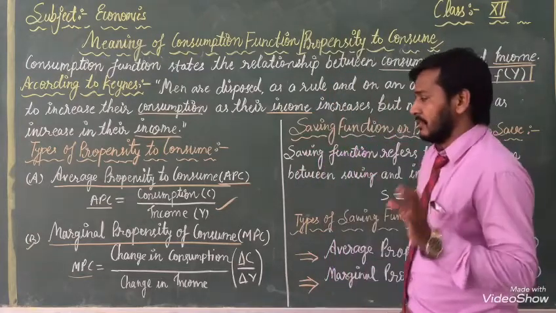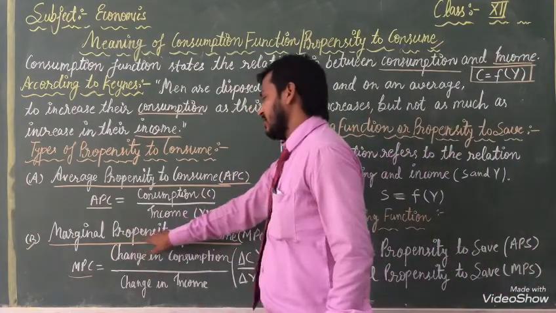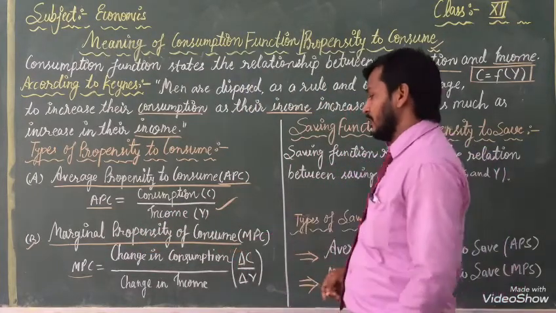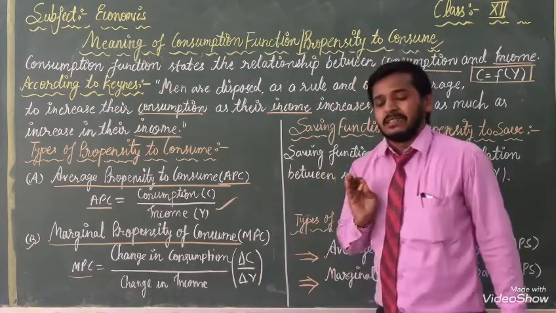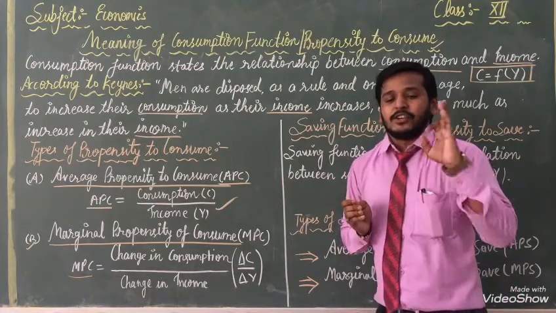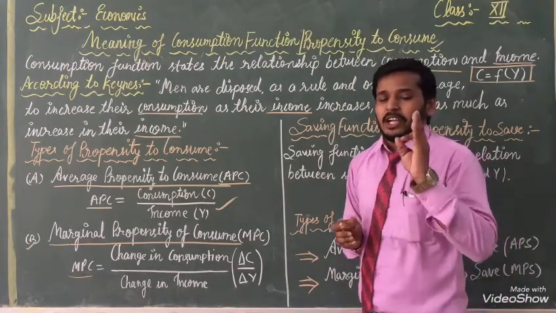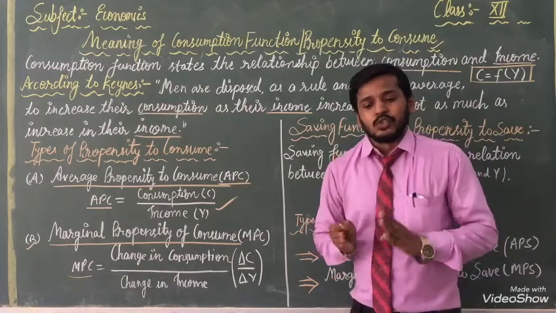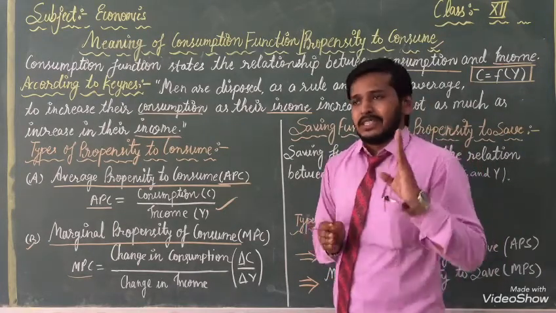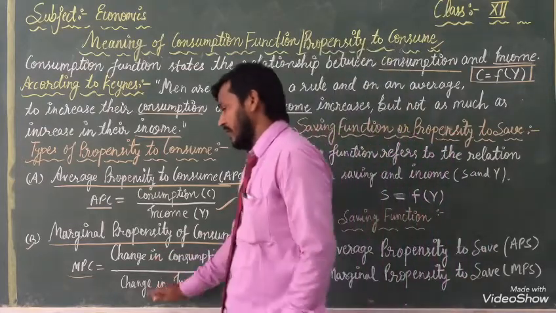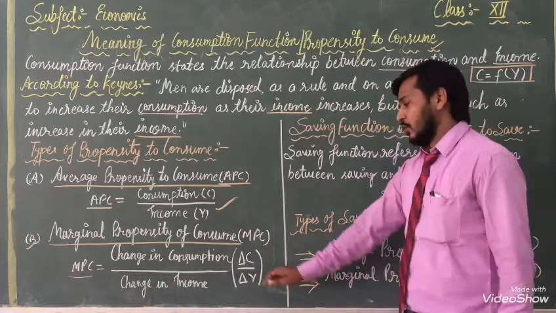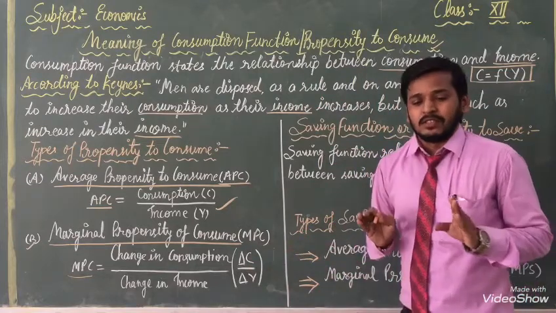Once again listen, marginal propensity to consume, MPC. It is the ratio between change in consumption and change in income. It is showing only the ratio between both. With the help of that, we can calculate MPC.